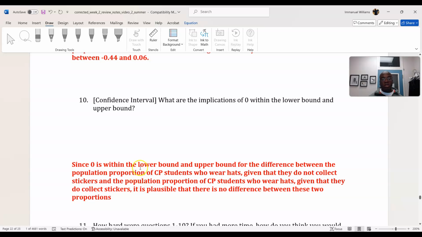Since 0 is within the bounds for that difference, it is plausible that there is no difference between these two population proportions based on the data.